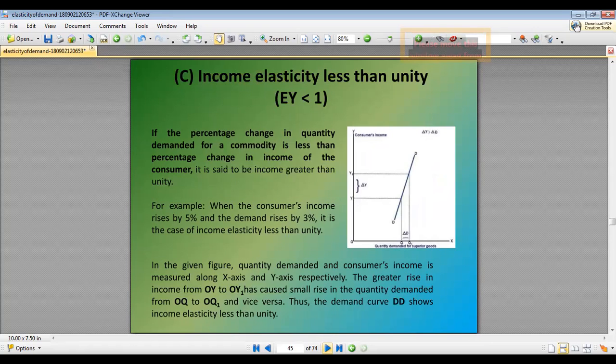Then income elasticity less than unity: the percentage change in quantity demanded for a commodity is less than the percentage change in the income of the consumer. For example, when the consumer income rises by 5% and the demand rises only by 3%, then it is the case of income elasticity less than unity.